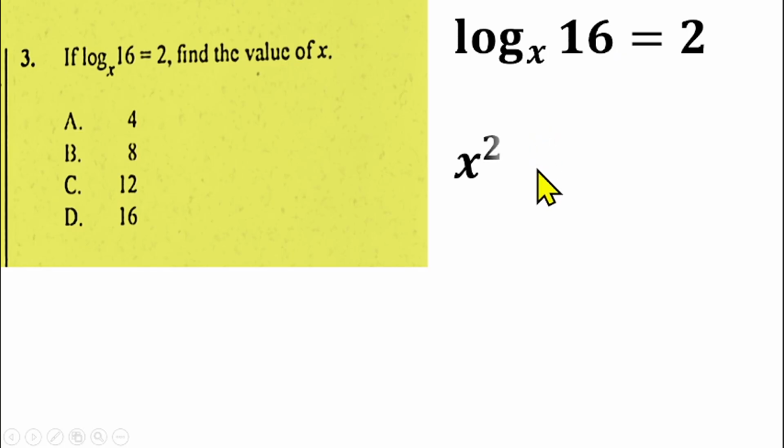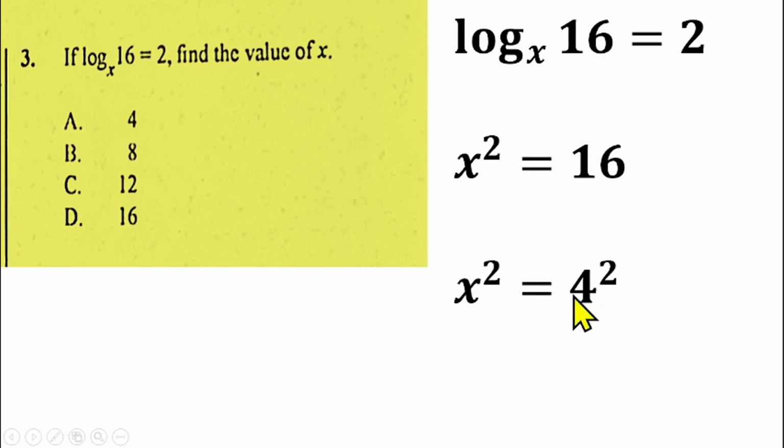So you'll have x raised to power 2 equals 16. Then you can change this to index form or find the square root of both sides to find the value of x. So x squared equals 4 squared. The power will cancel out. So x will be equal to 4, which makes option A the right answer for question number 3.